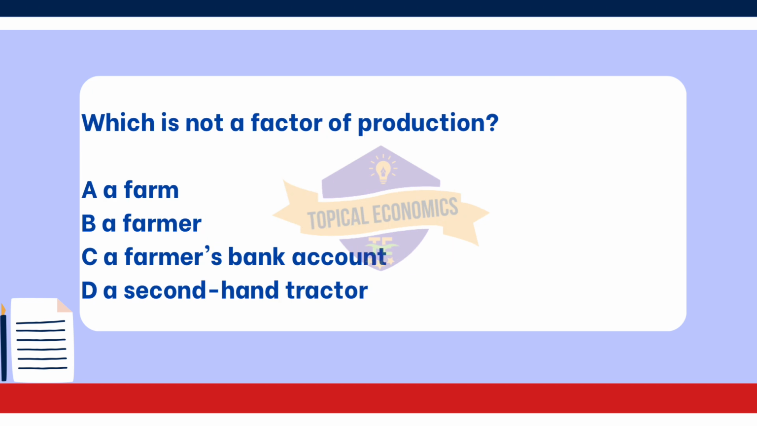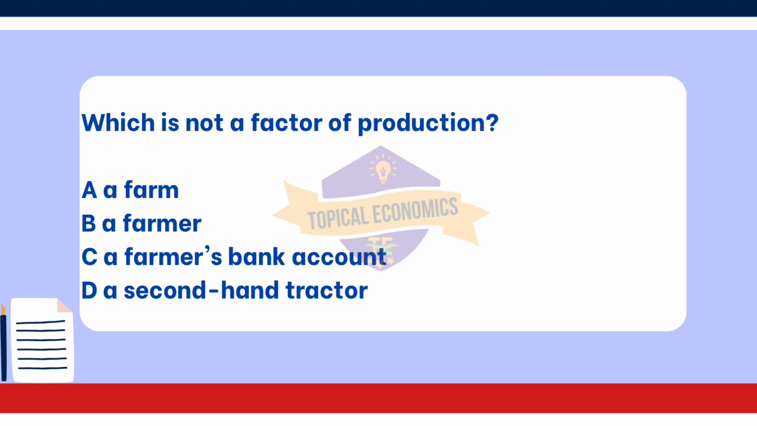Moving to question 29. Which is not a factor of production? A. A farm. B. A farmer. C. A farmer's bank account. D. A second-hand tractor. This question is from year 2017 May-June version 2 paper. The correct answer for this question is option C. A farmer's bank account is not classified as a factor of production.